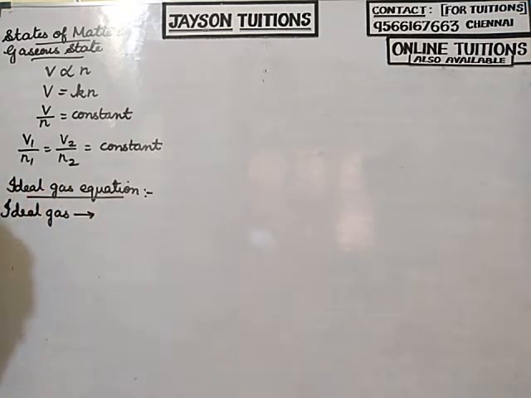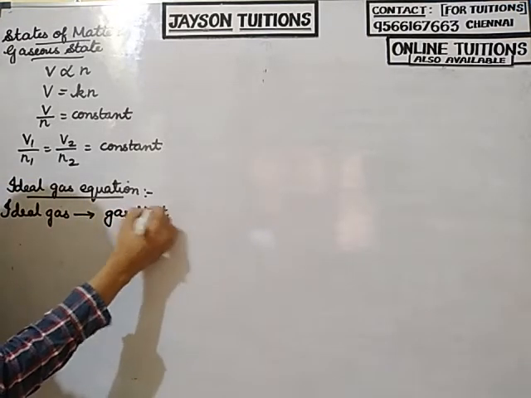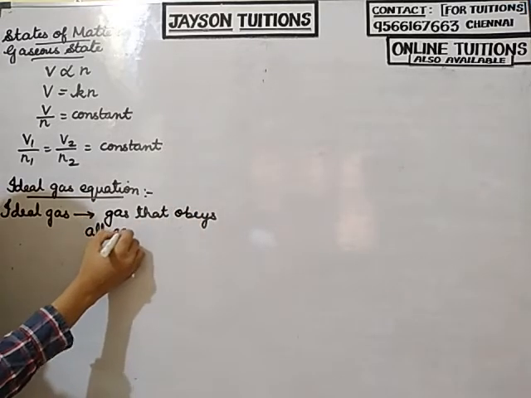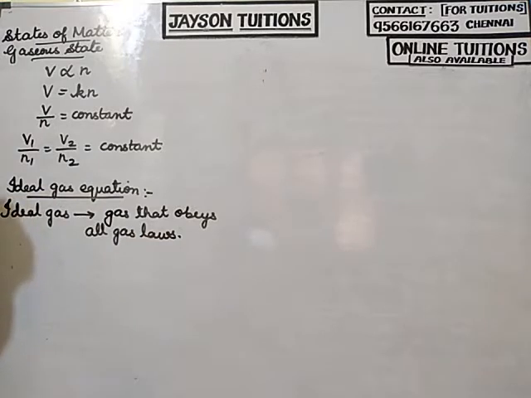We have studied different laws: Boyle's law, Charles' law, Gay-Lussac's law, and Avogadro's law. If a gas obeys all the gas laws, then we call that gas an ideal gas. So an ideal gas means a gas that obeys all the gas laws.